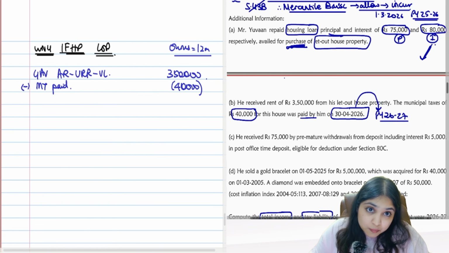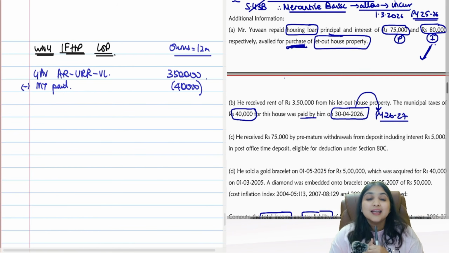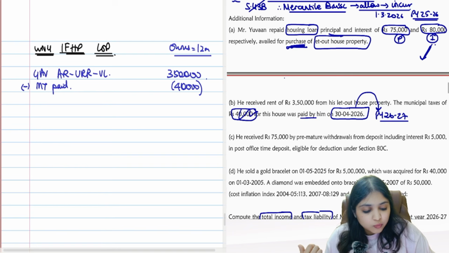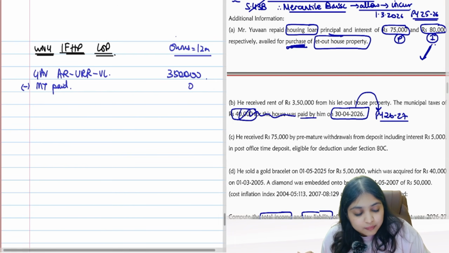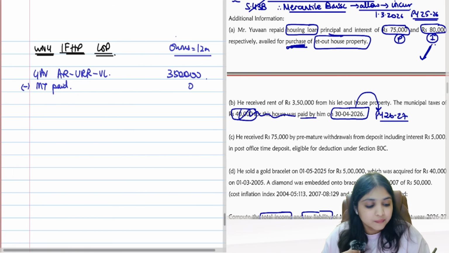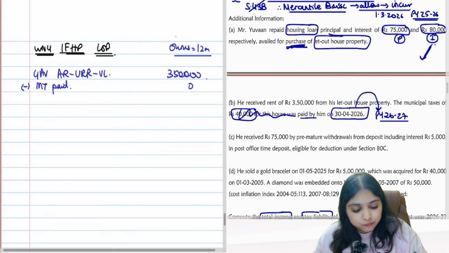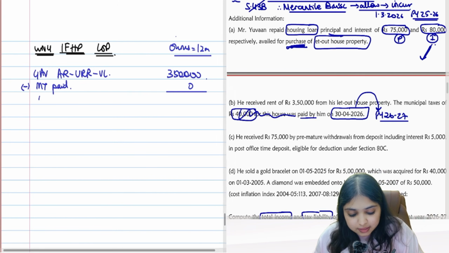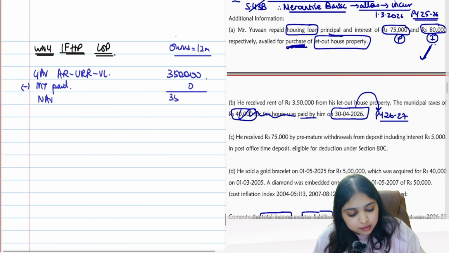Did your assessee pay municipal tax in the current year? Did your assessee pay municipal tax in 25-26? No. So I will not take municipal tax. Municipal tax paid means what? Payment basis, right? The assessee actually has to make the payment in the current year, only then you will take. Your assessee is making payment next year, therefore you will not take. Potential silly mistake area, be careful.